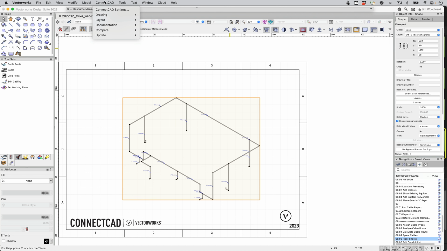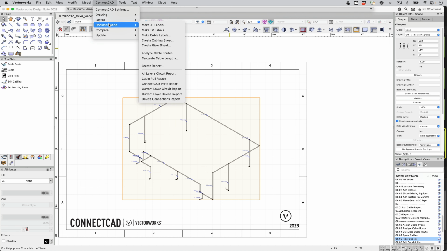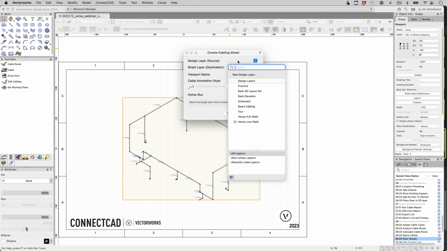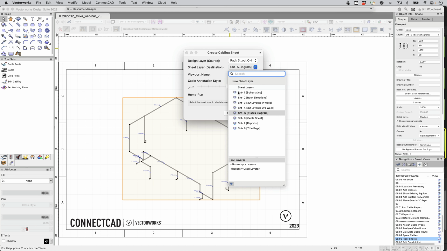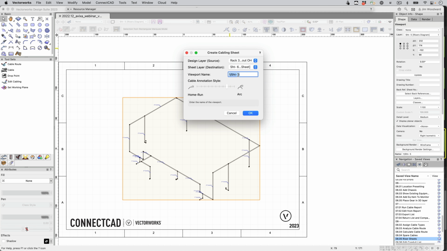And last, let's go into documentation and create a cabling sheet. The source is going to be from the 3D overhead sheet layer. We'll put that onto the cable sheet. And we have a slider to determine where our home runs start and where the arcs take over. We're going to kind of lead this more towards having more arcs than home runs.